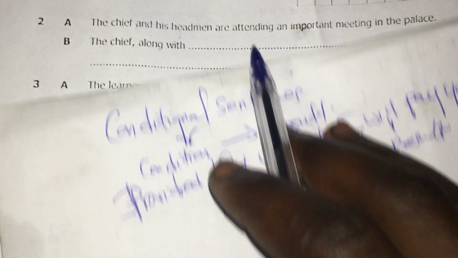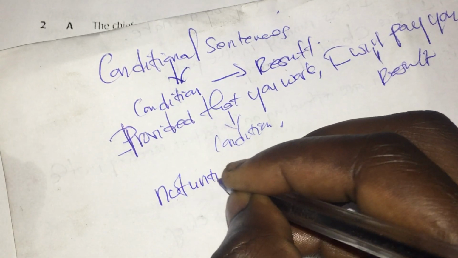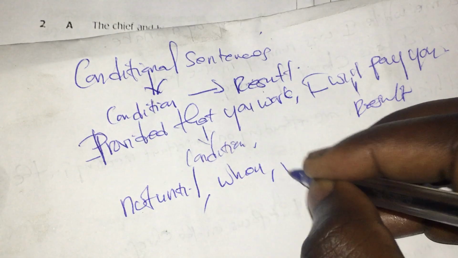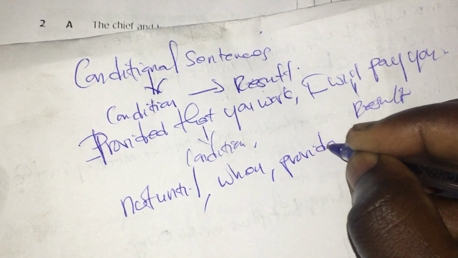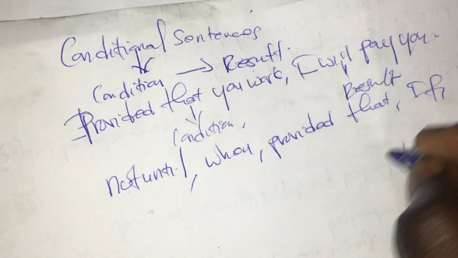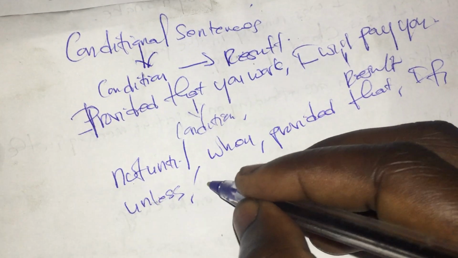So the helping word can be not until, they can say begin when, they can say begin provided that, they can say begin if, they can say begin unless, they can say begin in case.